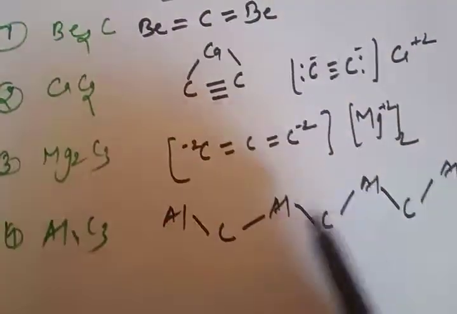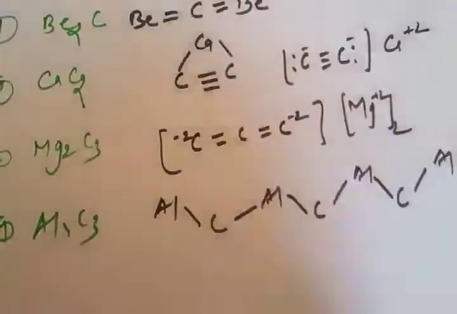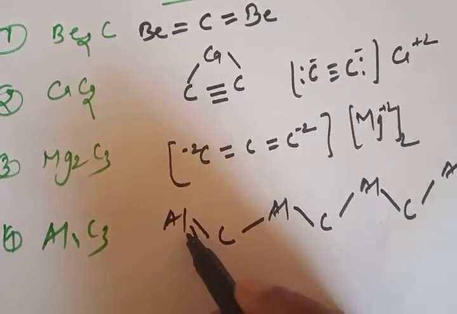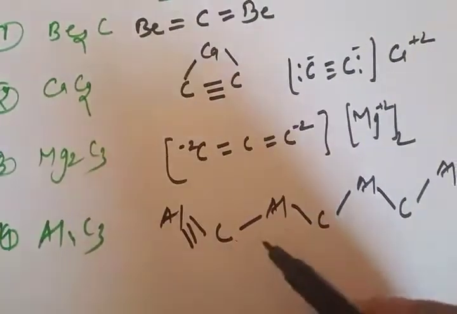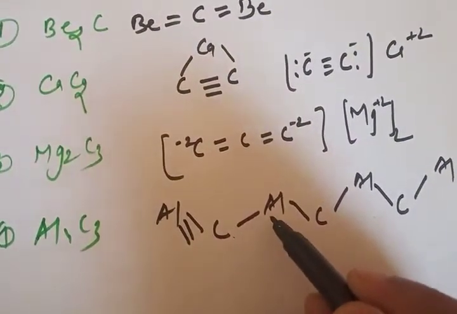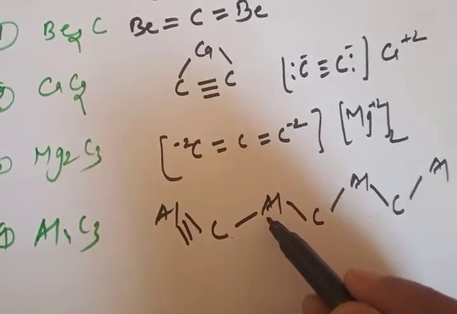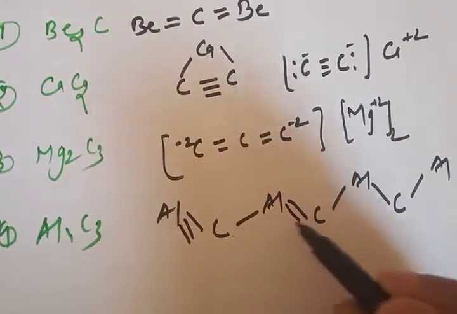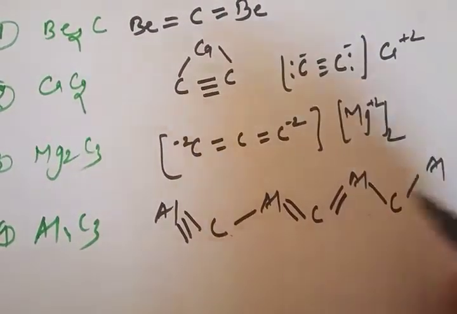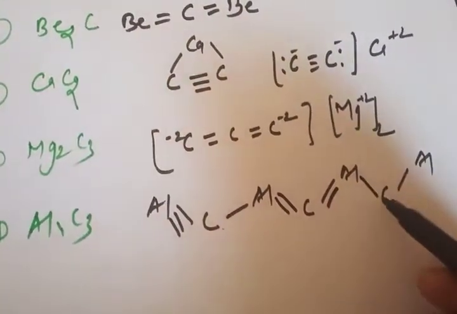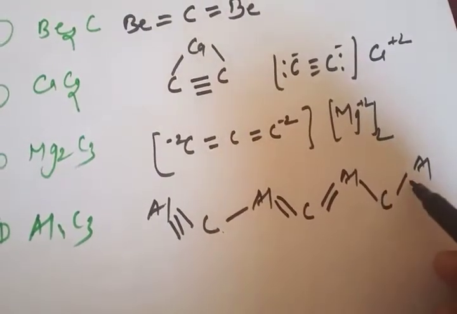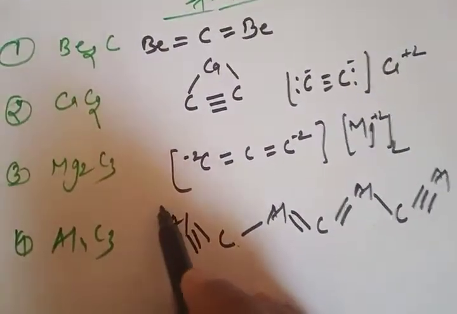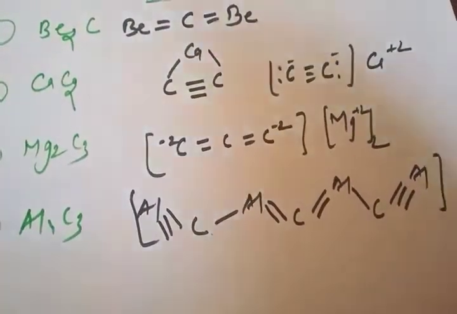So we have 1, 2, 3, 4 Al and 3 C, and now complete the bonding. Al is +3 charge, so it will have a triple bond overall. Carbon is complete here with a double bond, aluminum is complete, carbon with a double bond is complete, aluminum is complete. Carbon is triply bonded, so carbon is complete. So this is how you can draw the structure of aluminum carbide.